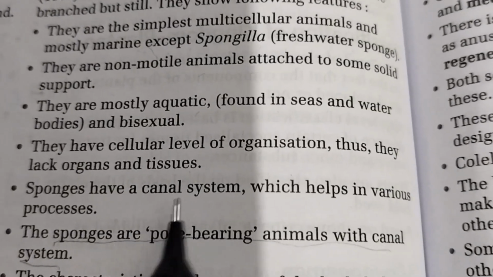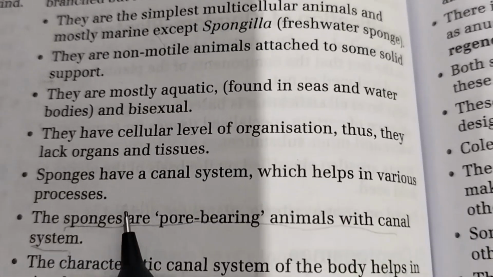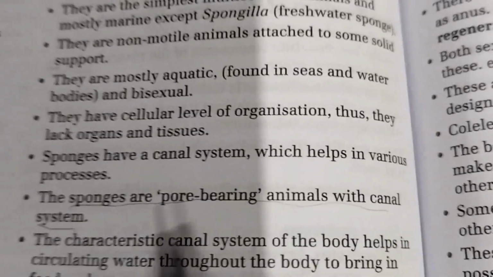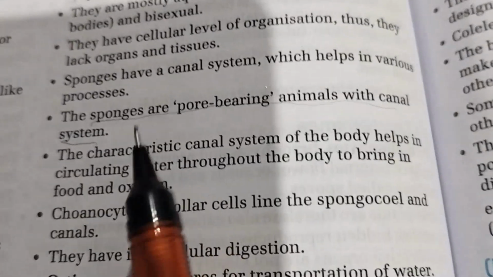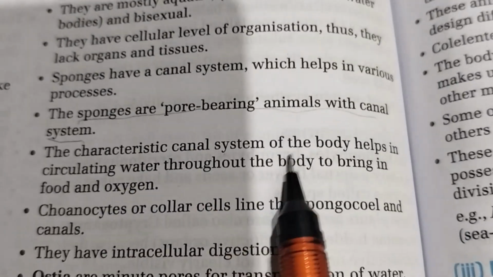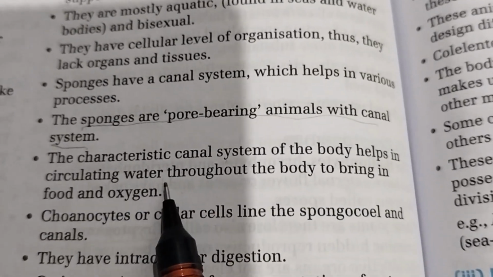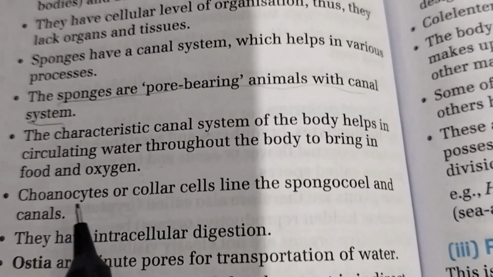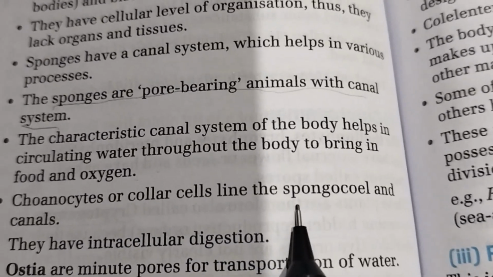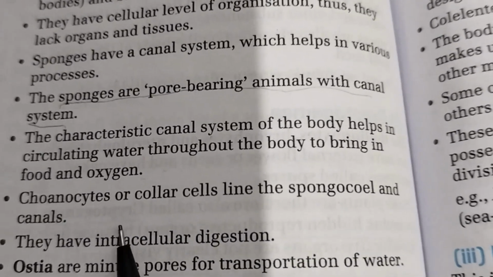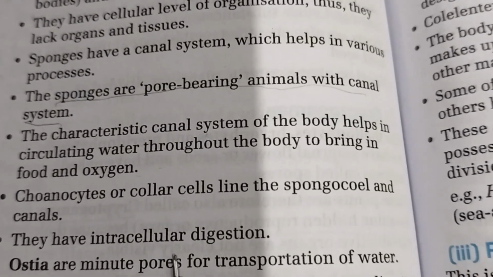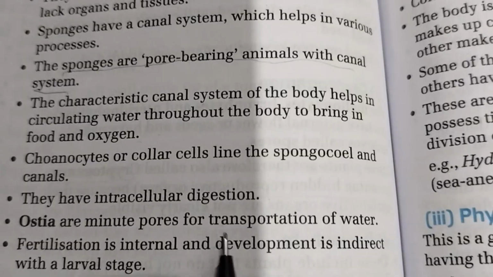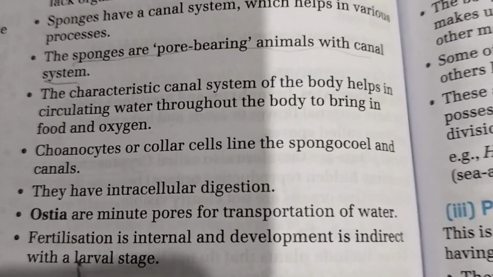Sponges have a canal system which helps in various processes. The sponges are pore-bearing animals with canal systems. So this is important, you can mark it down. The characteristic canal system of the body helps in circulating water throughout the body to bring in food and oxygen. Choanocytes or collar cells line the spongocoel and canals. They have intracellular digestion. Ostia are minute pores for transportation of water.